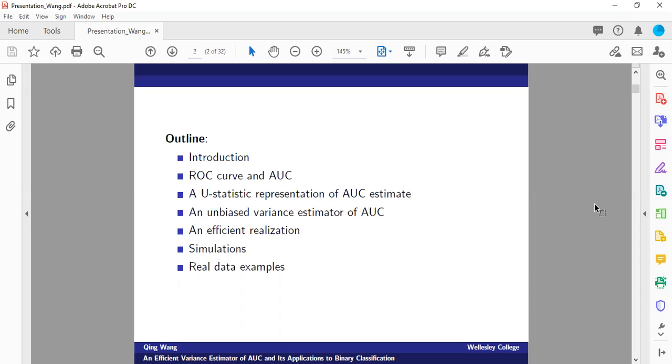And after that, we propose an unbiased variance estimator of AUC, in order to consider the sampling variation of the AUC score in order to select the truly optimal model. In addition, we also consider an efficient realization of the proposed variance estimator of AUC. In the end, I'll present some simulation results and a real data example.